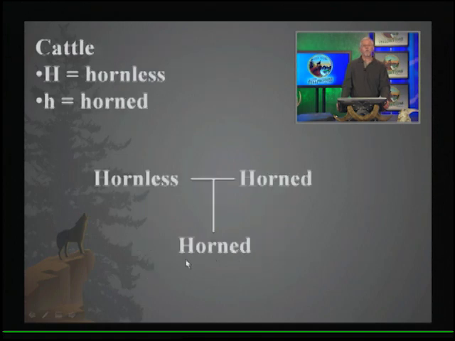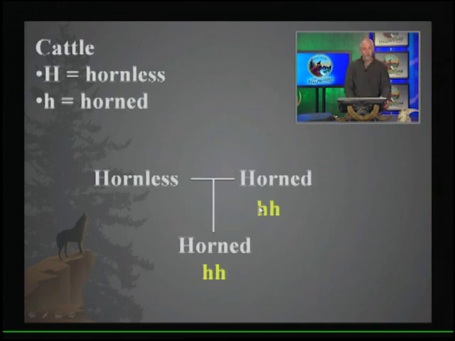So one last example, again, kind of looking at a word problem, this time with cattle. Now in cattle, being hornless actually is dominant to being horned. And again, that's a little counterintuitive. So again, let's say that we have a hornless bull and a horned cow that have a horned calf. What's the genotype of all individuals involved here? And so again, we look at the recessive phenotype. Being horned is actually recessive. So the individuals that have the recessive phenotype then have to be homozygous recessive.